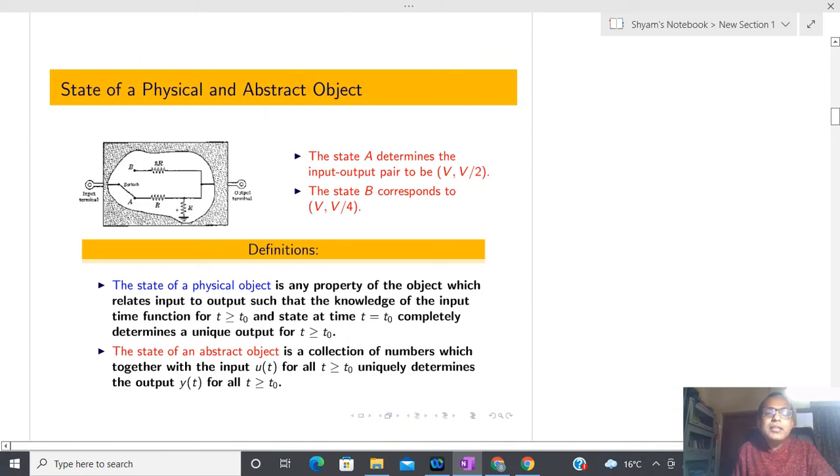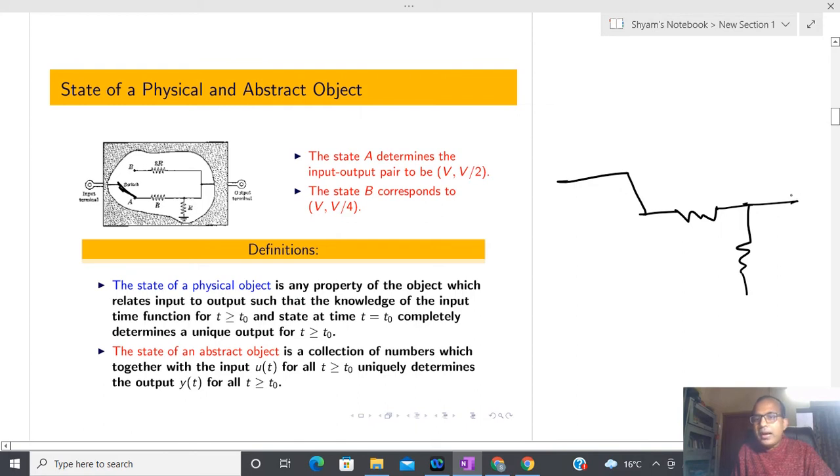So I have three different resistors present in this place. Now first I am going to turn on this switch. Suppose the switch is on first position A, and I have given some input, V volt. Could you please guess what kind of voltage is going to appear on the output side V? I have connected this switch at position A, so now you can see my circuit looks something like this.